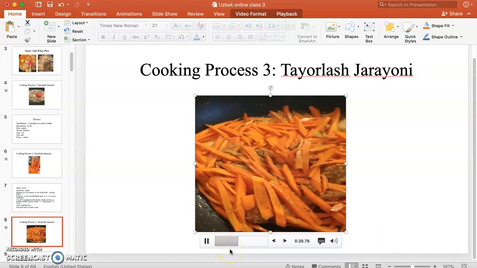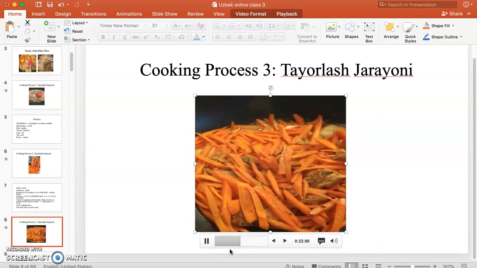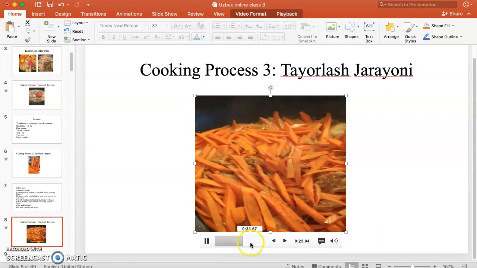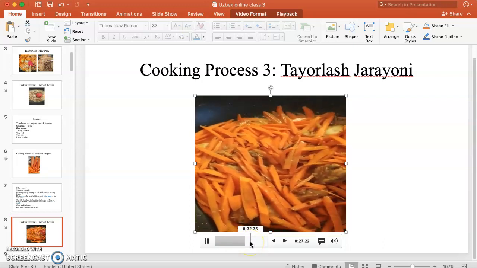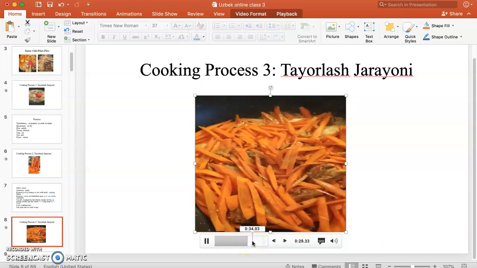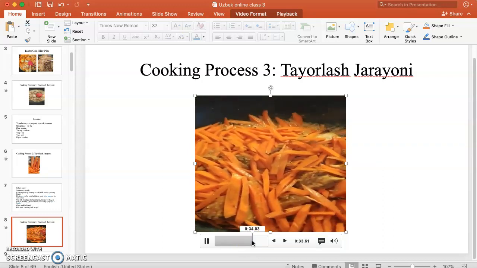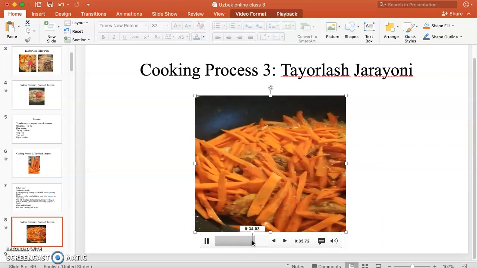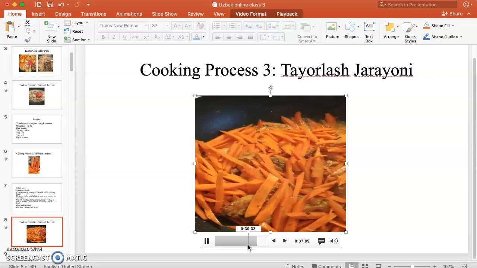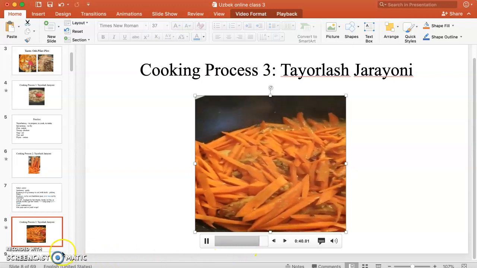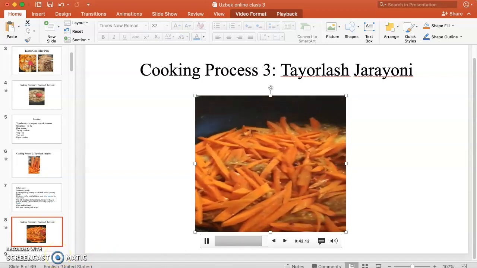Kesilgan sabzini. I added the carrot that I cut. Va men hamma mahsulotlarimni birga qovuryapman. I'm frying all ingredients together.